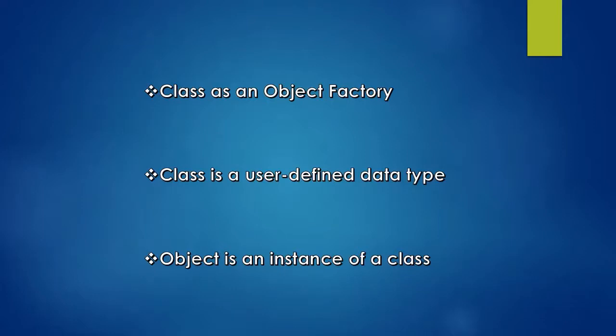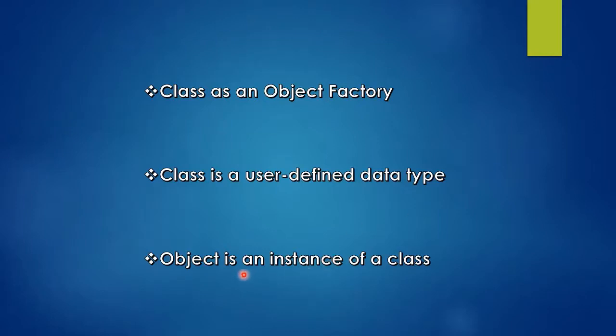Why we call it a user defined data type is that here we are writing, inside the class, the characteristics and behavior of a particular object. We are writing, not the system programmers. We are writing as a user, we are building our own class here. We are giving what characteristics should be included in the class, what behavior should be included in the class. So a user is including all these details inside the class. So a class is called a user defined data type.